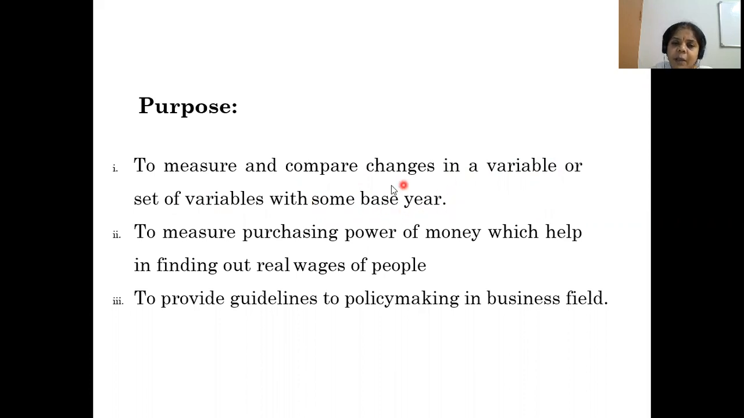So based on the base year, we have to predict the current year changes. For that purpose, we are going to use the index number. To measure the purchasing power of money, which helps in finding out the real wages of people. Okay, purchasing power of money. This is called the economic barometer.